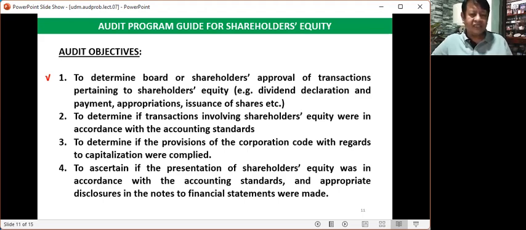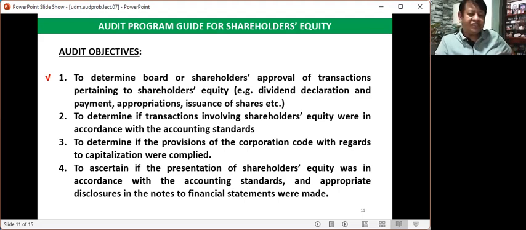When you are conducting an audit, for example in this case, you saw a journal entry debiting retained earnings and crediting dividends payable. What will be the document to be verified? It is the board resolution. The board resolution signifies approval for every dividend declaration.